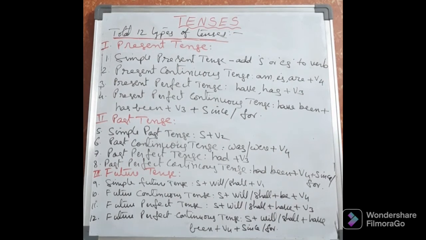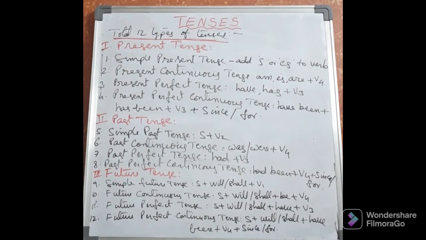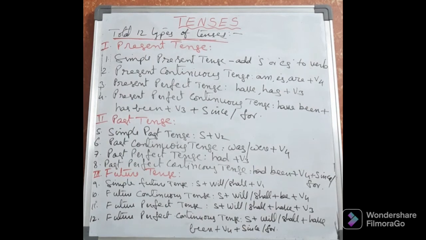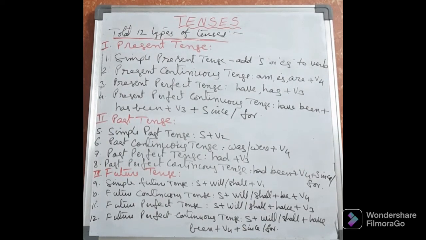For some subjects you have to take have, for some subjects you have to take has. Next, in past perfect tense, you have to take only had, for all types of subjects. Now, in the future perfect tense, you have to take only have, for all types of subjects.